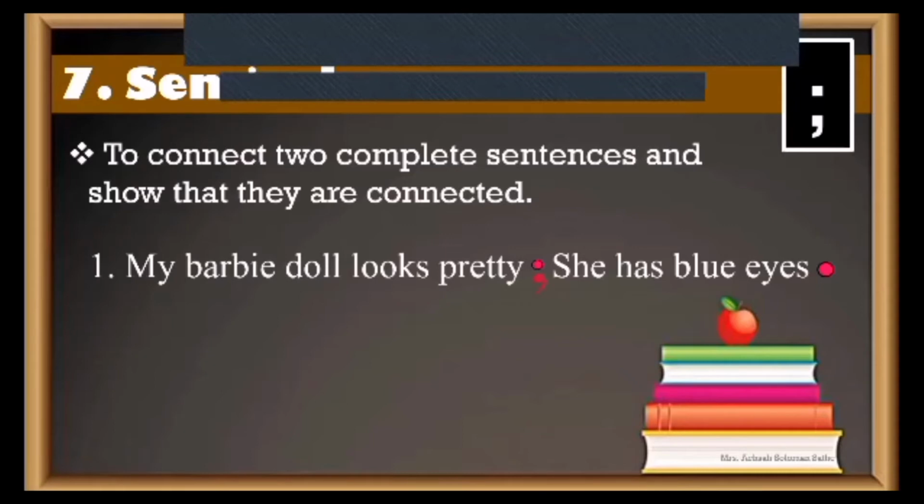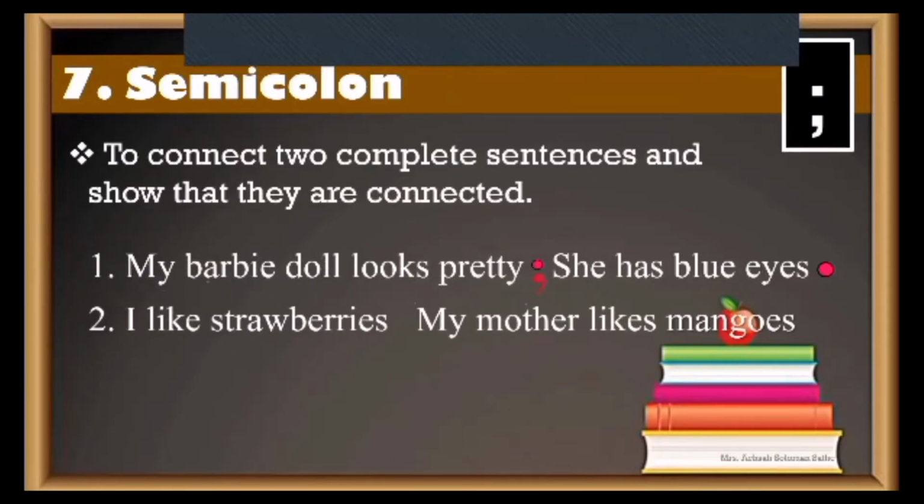Okay, next sentence here is, I like strawberries. My mother likes mangoes. Two complete sentences. I like strawberries. Full stop. My mother likes mangoes. Full stop. Finish. Now, I want to connect these. They are two sentences, but I want to show that they are related to each other. There is a connection between them. That's when I will remove the full stop and put my semicolon. Then I get, I like strawberries; my mother likes mangoes. Clear?